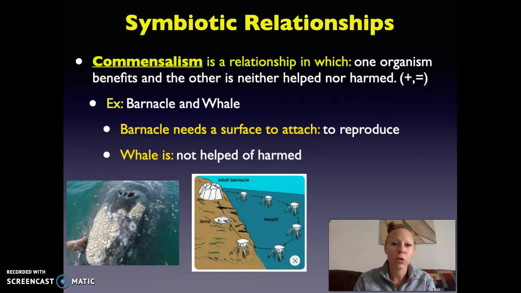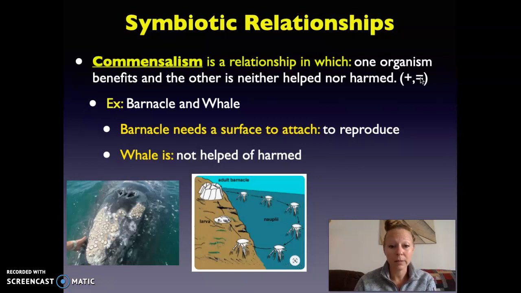Our final and third symbiotic relationship is called commensalism. And for this, we use a positive sign. So remember, one has to be impacted positively. And for the other, we're going to use an equal sign because they're not really helped nor harmed. They're kind of unaffected. So we have the example of a barnacle and a whale.